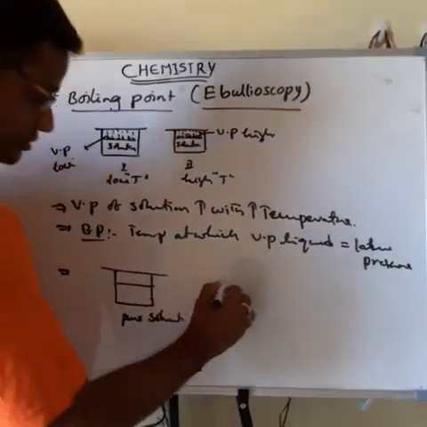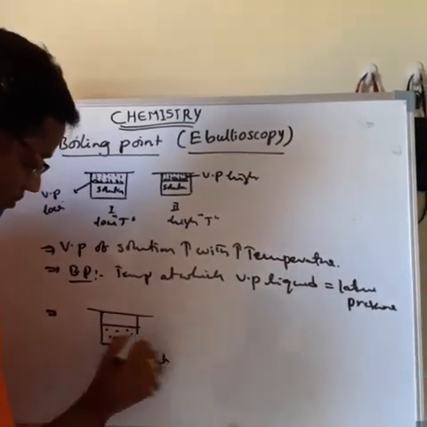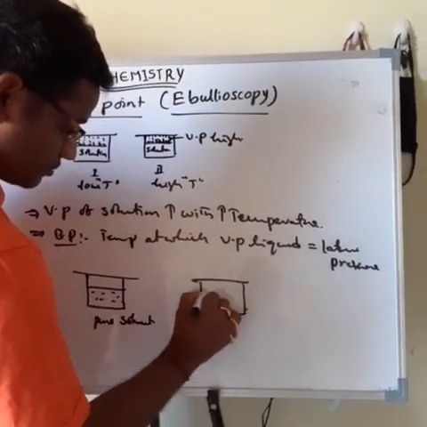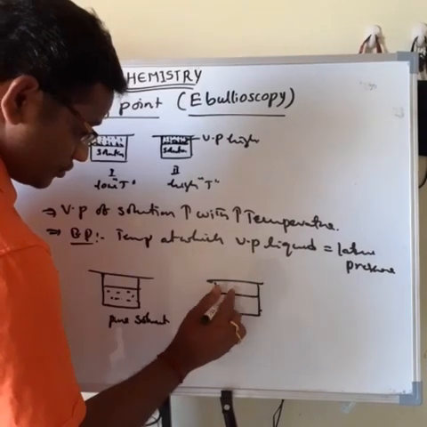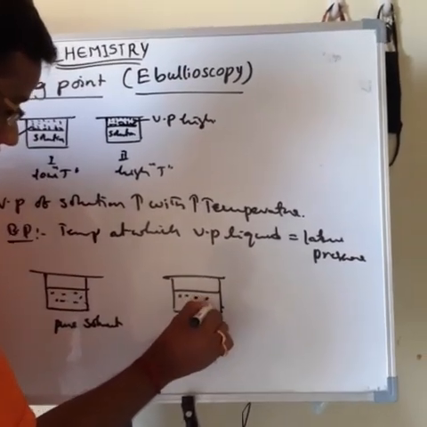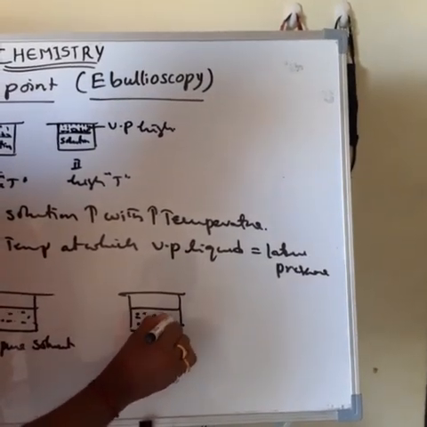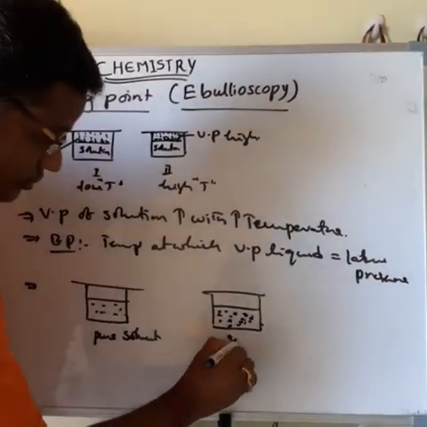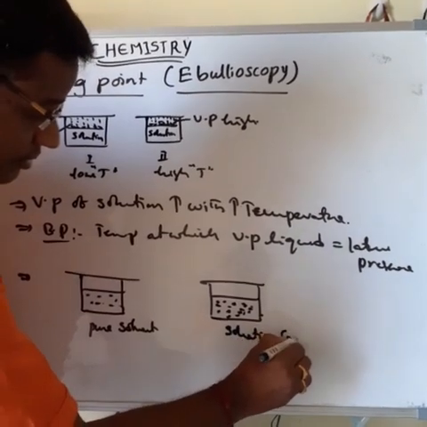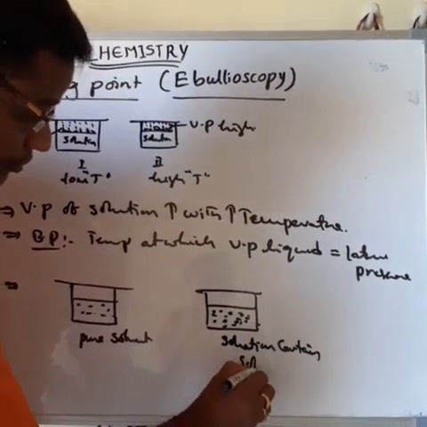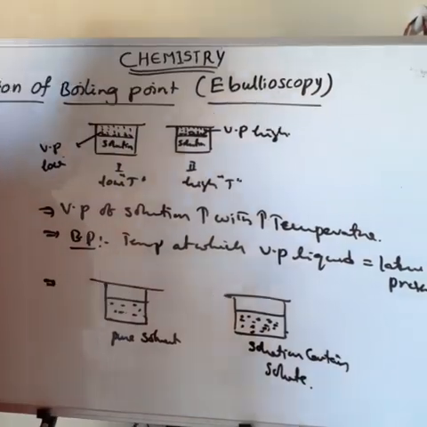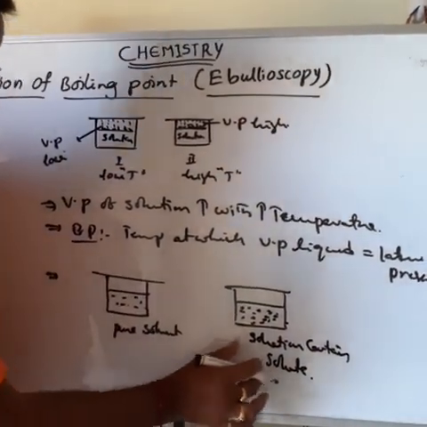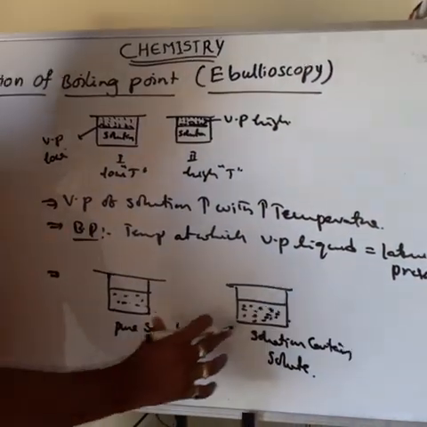This is the solvent containing solute particles, non-volatile solute. So this is the solution containing solute. What type of solute? Non-volatile solute. So in the case of the pure solvent and the solution containing non-volatile solute, in which beaker is the vapor pressure more?